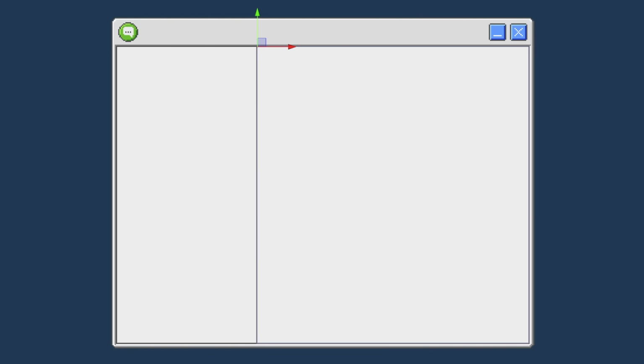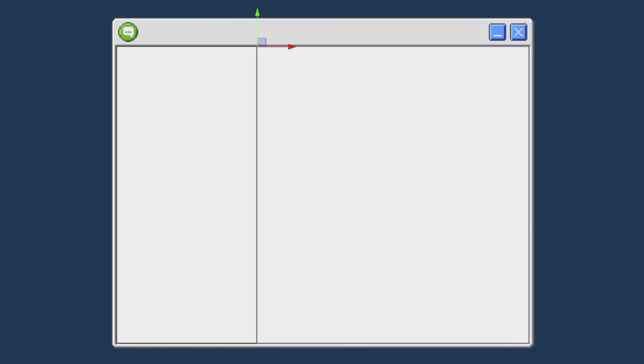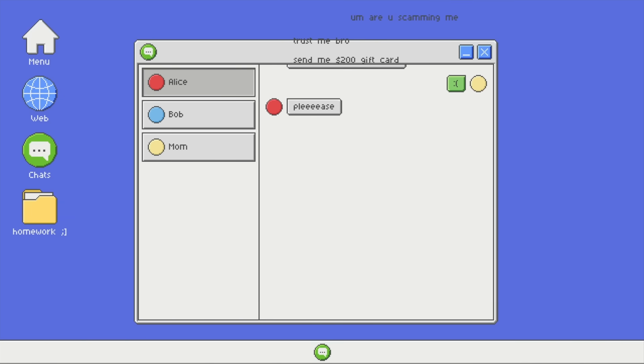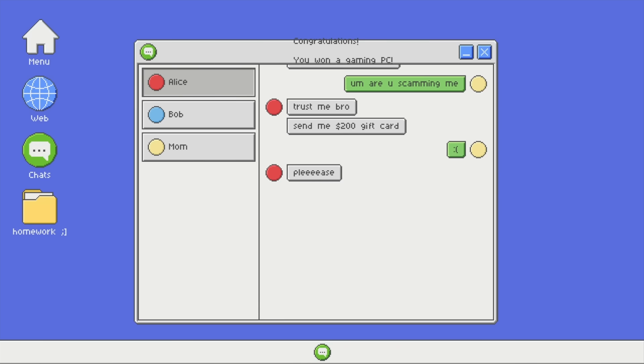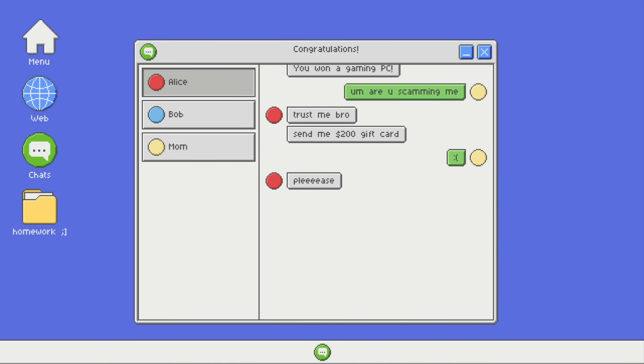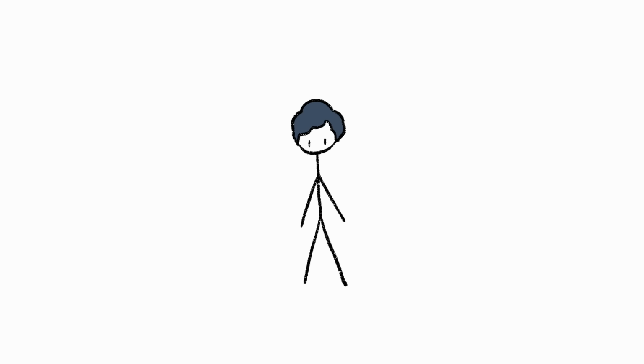To add scrolling to the message window, the first step is to add a sprite mask here, which essentially hides everything outside of it. We can then move the messages up and down for the scrolling effect. As you can see though, the text is not being clipped by the mask at all. Apparently, TextMesh Pro does not interact with the type of mask I'm using. And honestly, I think this is an oversight on Unity's part.